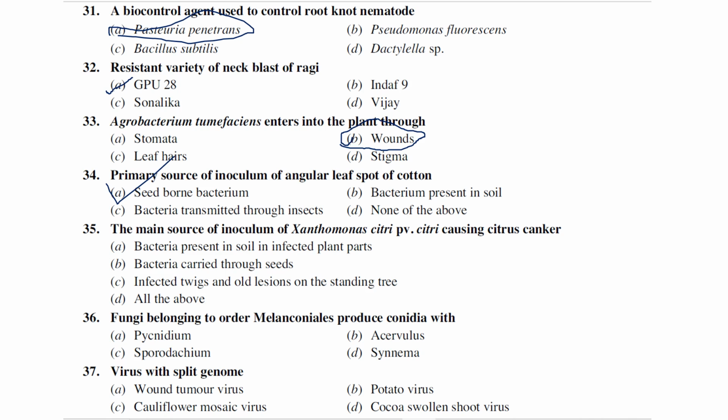Generally, this is infected twigs like propagating materials. Of course, seeds can also transmit it, but generally it is reported that the infected twigs and old lesions are the main source of inoculum for this citrus canker.